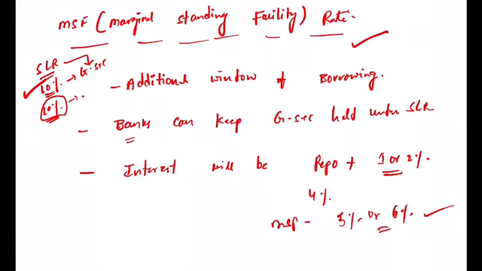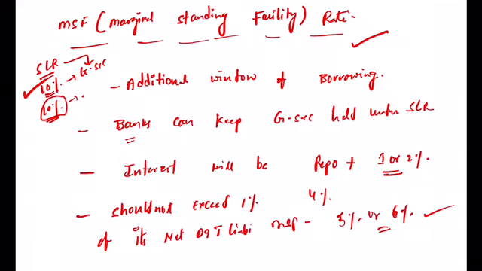Okay, and there is one more limit. The total money that the banks are taking under the MSF should not exceed 1% of the bank's net demand and time liabilities. What are gross demand and time liabilities?